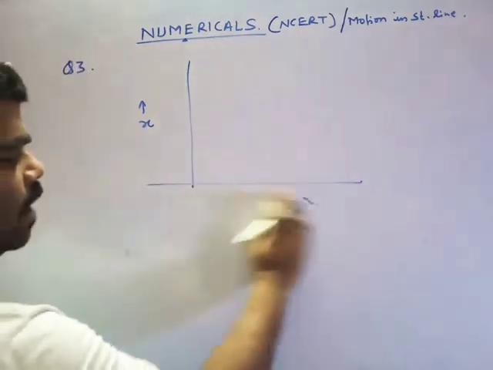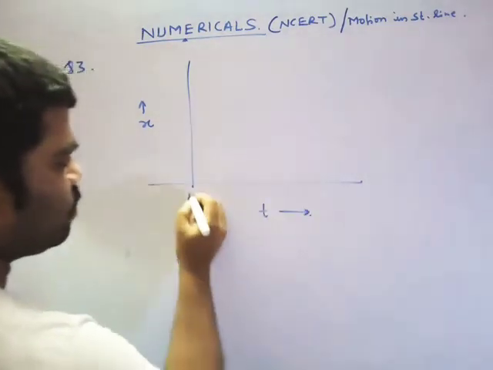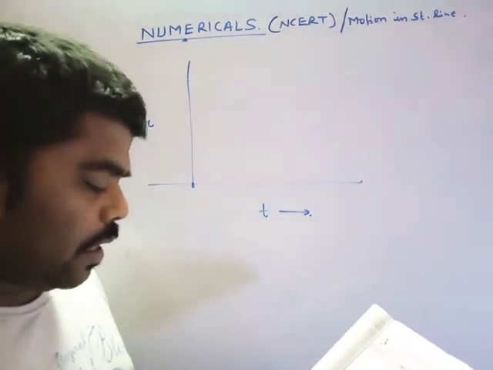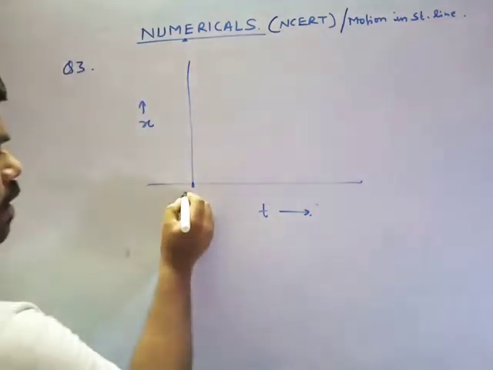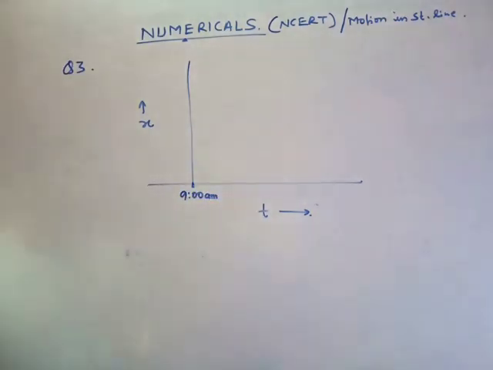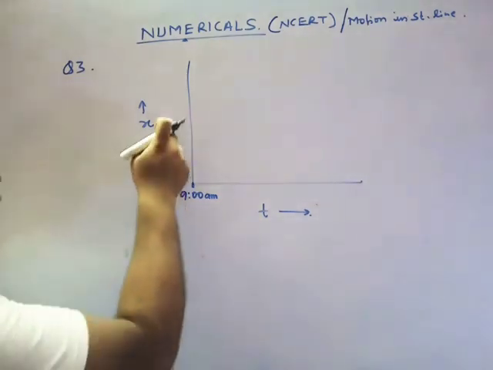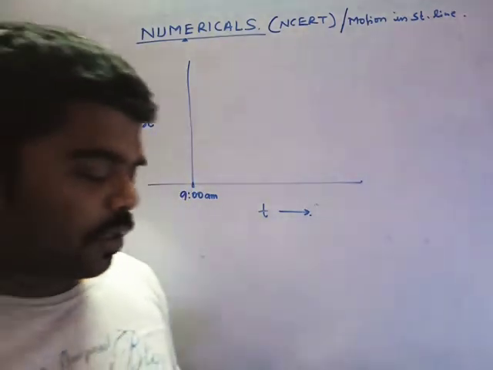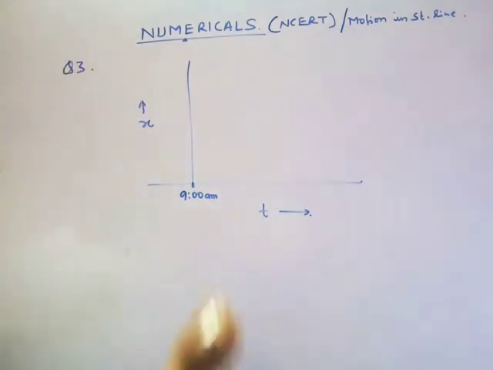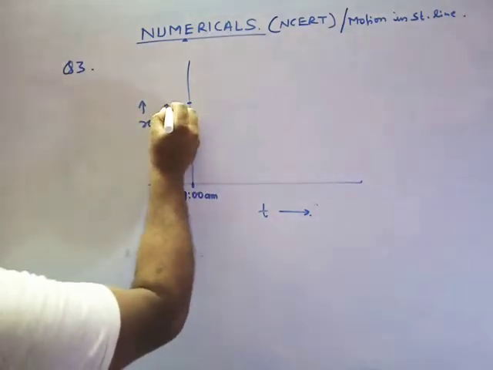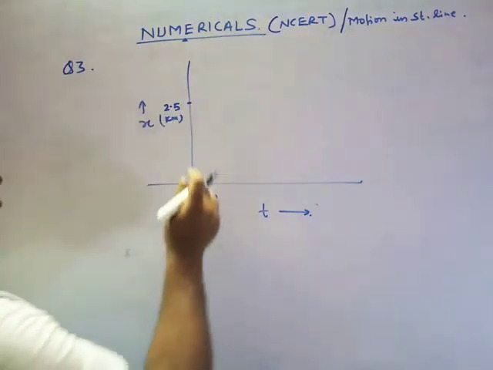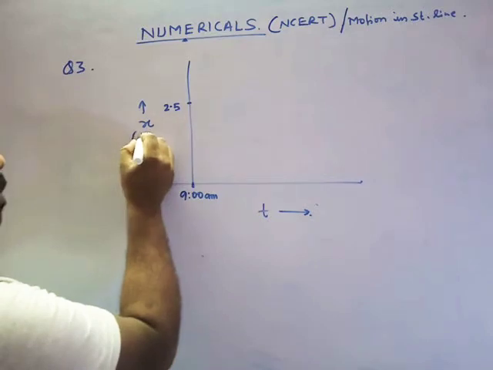Is it right? Here, on the time axis, what do you have to write? Let me start. The woman starts from home at what time? I think it is 9 a.m. So let me write here, the initial time is 9 a.m. And she reaches what distance? The distance covered is up to the office, 2.5 kilometres. So let me write 2.5 here, with kilometre as the unit.